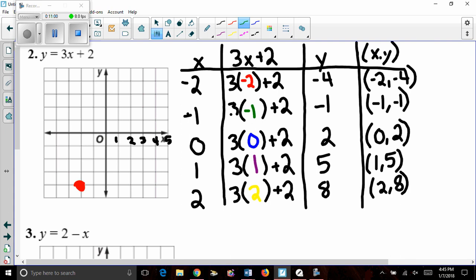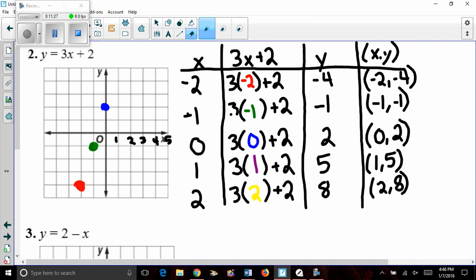-1, -1, I start at the origin, count left 1 and down 1, getting my second coordinate. Zero, comma 2 is I start at the origin. The 0 means I don't count left to right, but that 2 means I count up 2. And so far we're doing all right.